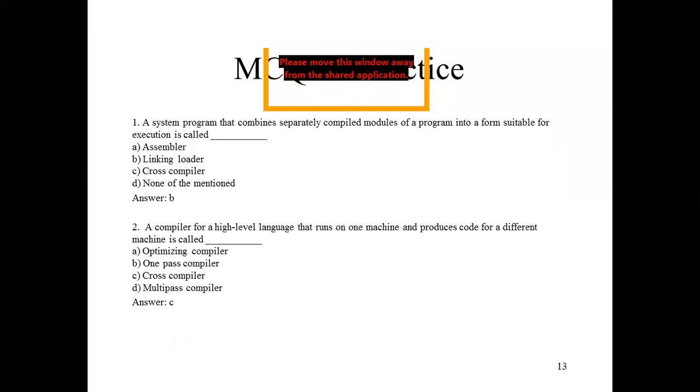Now there are a few multiple choice questions for your practice, because I can also give you a test or a quiz based on multiple choice questions.